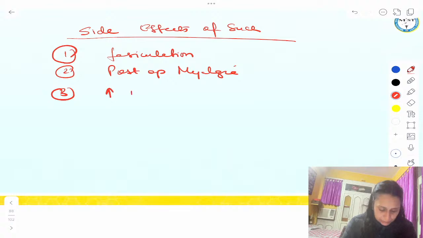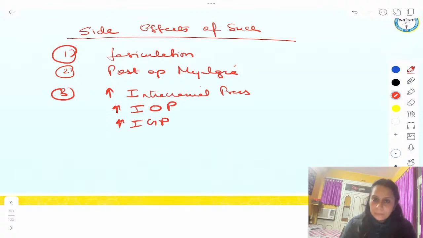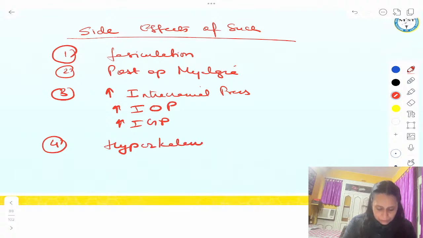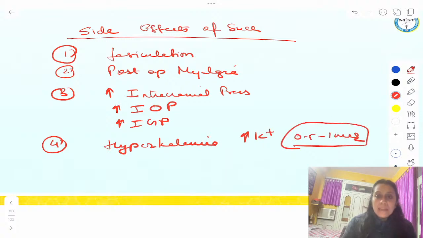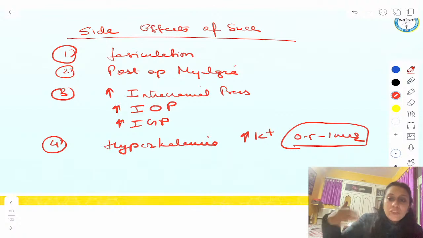It can increase intracranial pressure, intraocular pressure, and intragastric pressure. All pressures can be increased. It can cause hyperkalemia. It can increase potassium by 0.5 to 1 millimole. Always it can increase. And in some patients, it can increase potassium even more.